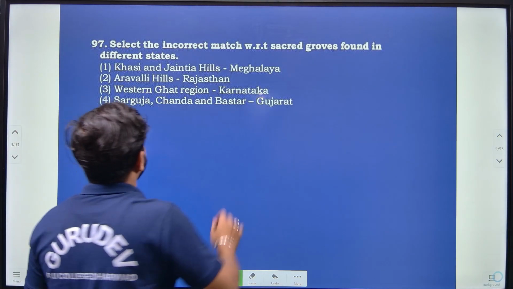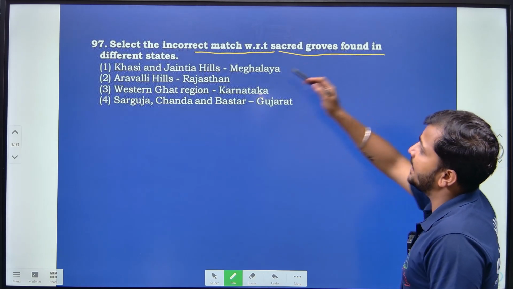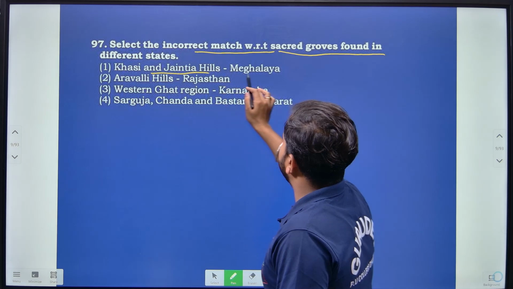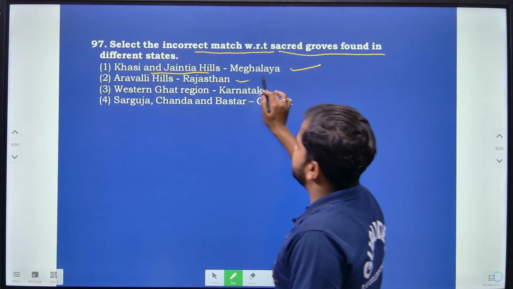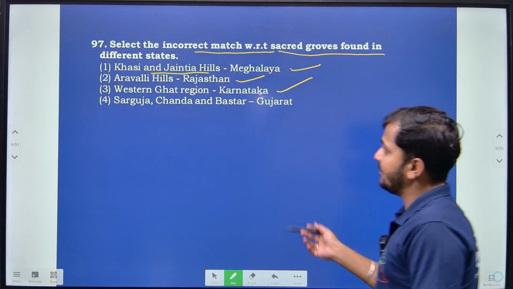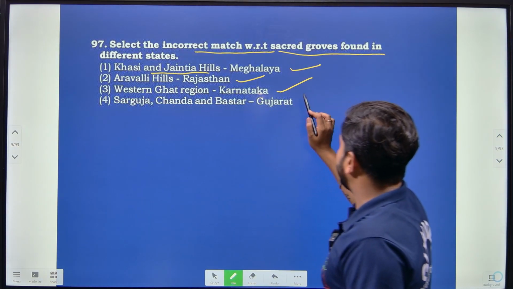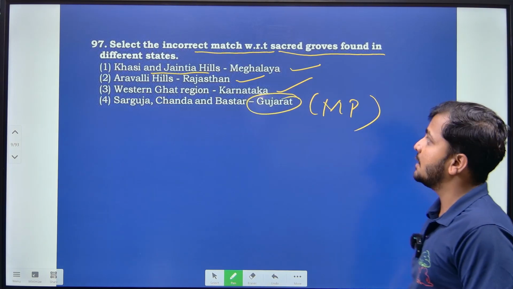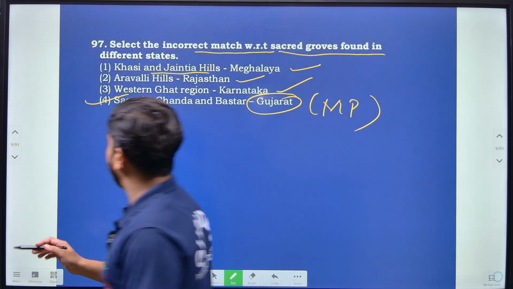Then moving on to the next question, select the incorrect match with respect to the sacred groves found in different states. Khasi and Jaintia Hills, Meghalaya, this is correct. Aravalli Hills, Rajasthan, which is the correct one. Then Western Ghat region with respect to Karnataka is also correct. Sarguja, Chanda and Bastar can be seen with respect to MP, that is Madhya Pradesh, not with respect to Gujarat. So the incorrect one here is the fourth one, right? That is what we have to find out.